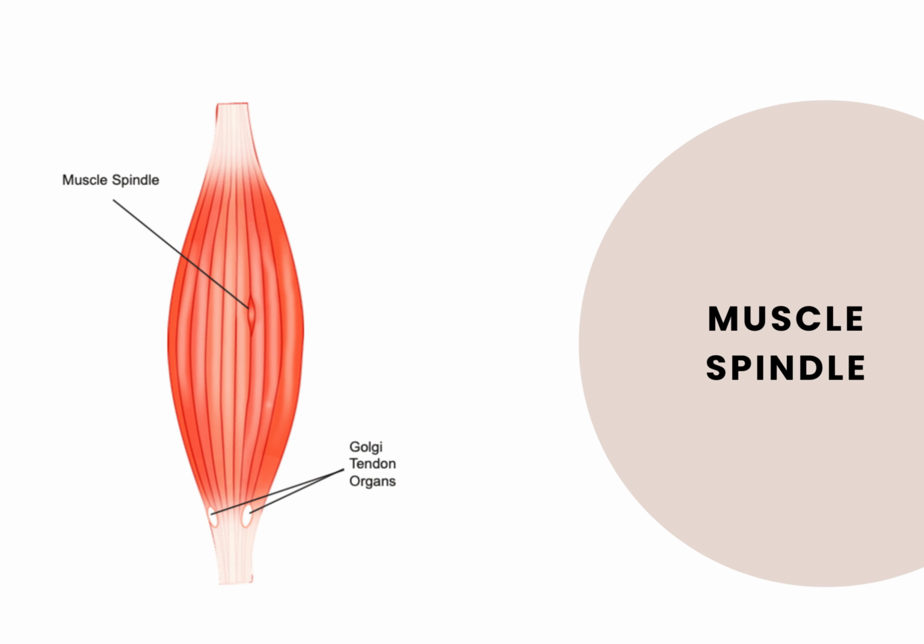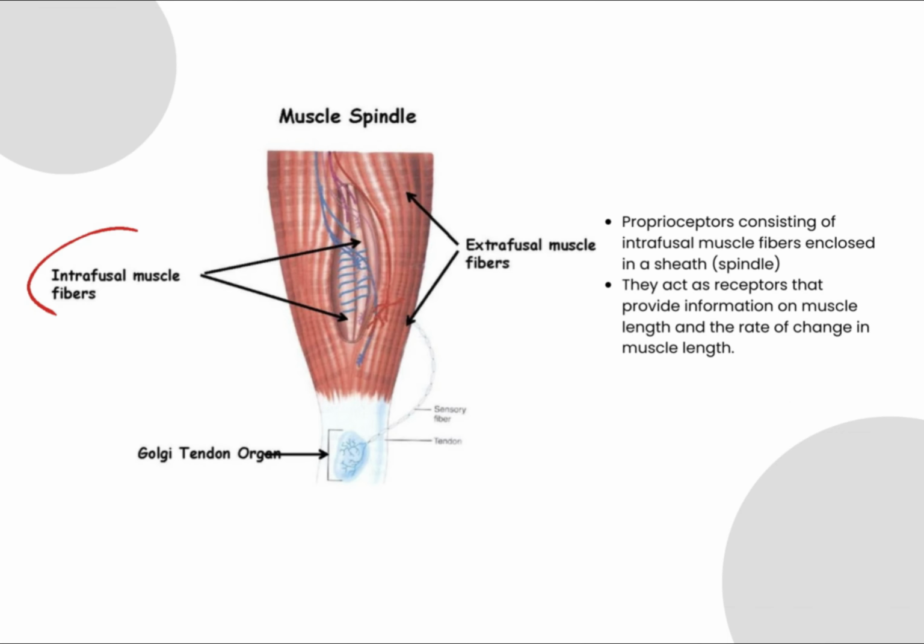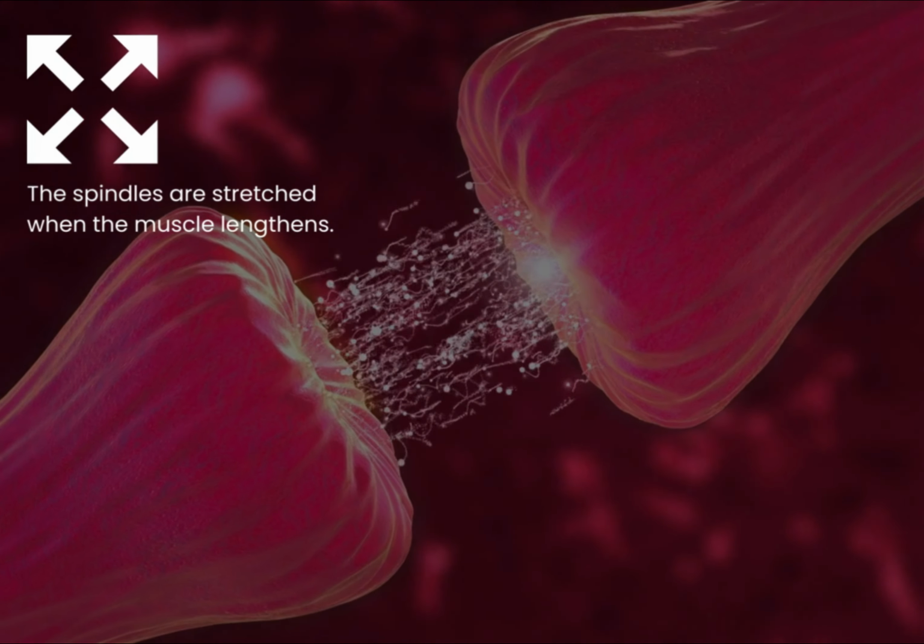Muscle spindle. Muscle spindles are proprioceptors that consist of intrafusal muscle fibers enclosed in a sheath or spindle. They act as receptors that provide information on muscle length and the rate of change in muscle length. The spindles are stretched when the muscle lengthens.